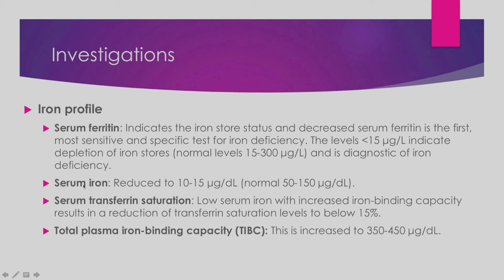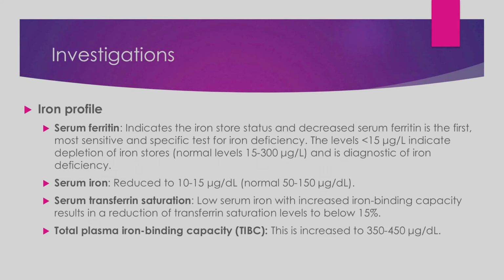Sometimes the serum iron level is normal but serum ferritin levels are decreased, which means the iron deficiency anemia is in the primary stages. Then serum transferrin saturation also decreases because there is not enough iron in the blood to saturate the transferrin, and the total iron binding capacity increases. The TIBC, or the available transferrin in the blood, has increased. Always remember, only the TIBC levels will increase, and everything else will decrease in iron deficiency anemia.